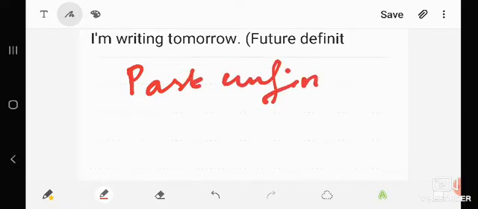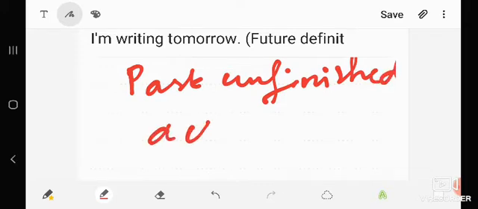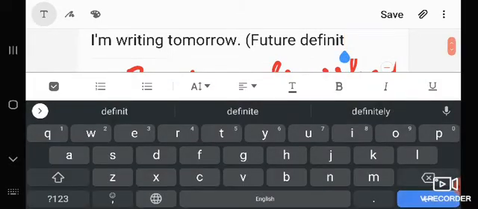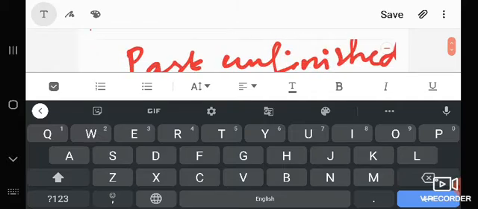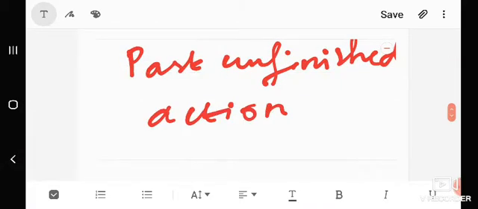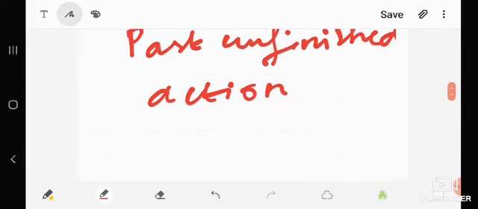What do you mean by past unfinished action? How to identify this situation, or how to understand this point? I will give one example.